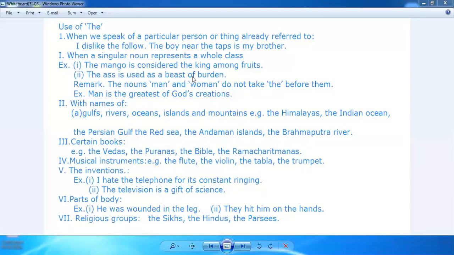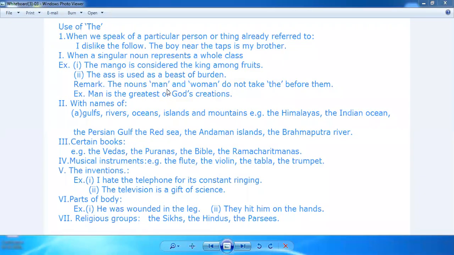Next is use of the. When we speak of a particular person or thing already referred to, then we use the word the. I dislike the fellow. The boy near the taps is my brother. So when a singular noun represents a whole class, एक ही noun जो पूरी class को represent करता है. The mango is considered the king among the fruits. So mango, the mango, यानी कि fruits की class को पूरा वो represent कर रहा है. The ass is used as a beast of burden. So जो ass है, खच्चर है, उसको हम use करते हैं beast of burden, right?